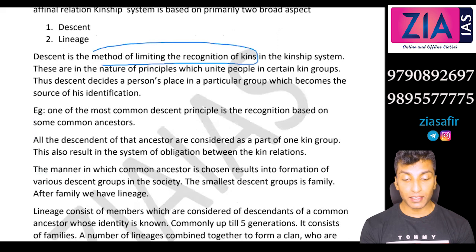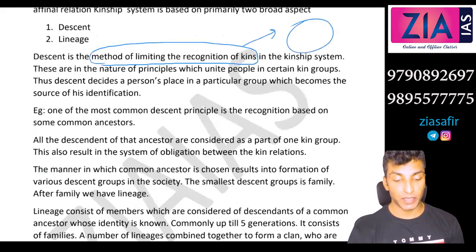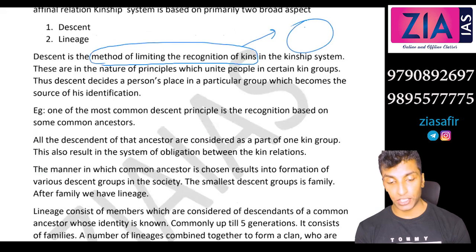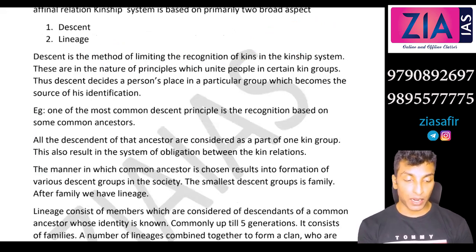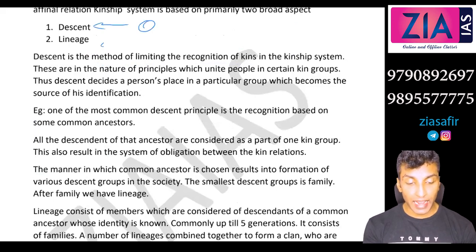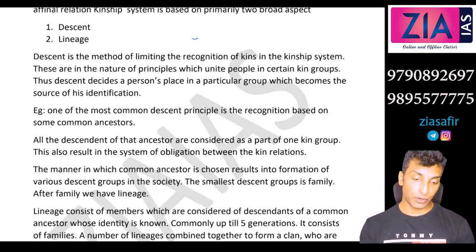So you are limiting that this is my kin group, these are my relatives. Different descent principles are there, like family, lineage, clan, and fratry. So lineage is part of descent. That is the first understanding. Secondly, lineage is the line of inheritance and line of your identity. So that's about lineage and descent.